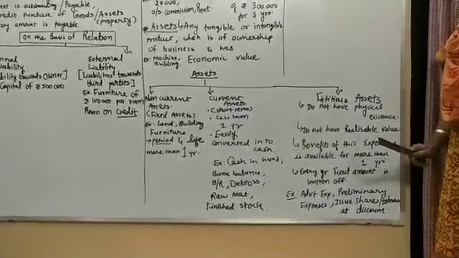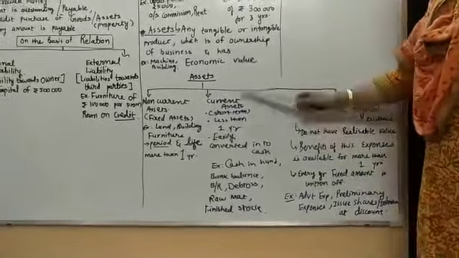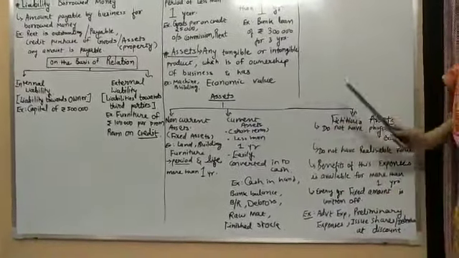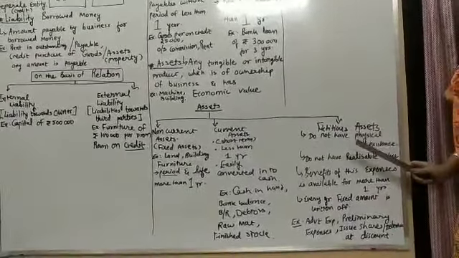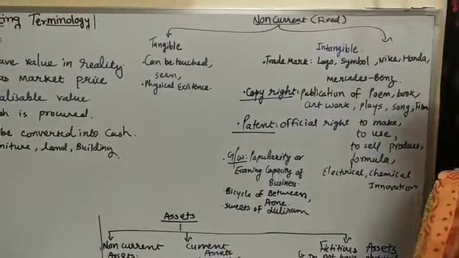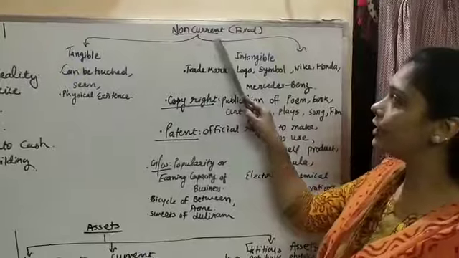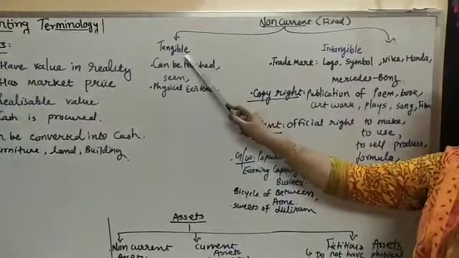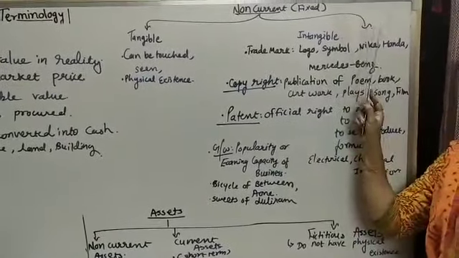So here I have completed the basic 3 concepts of the assets: non-current or fixed asset, current asset and fictitious asset. Now let's see another term. Now let us see the non-current asset, meaning fixed assets. There are 2 bifurcations: tangible assets and intangible assets.